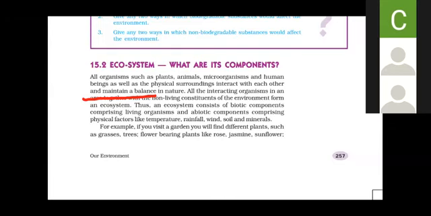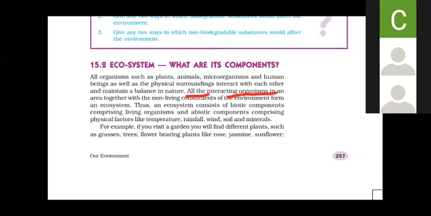In these cycles, the living things and non-living things interact with one another to maintain the balance of oxygen, carbon dioxide, and some organic and inorganic things.